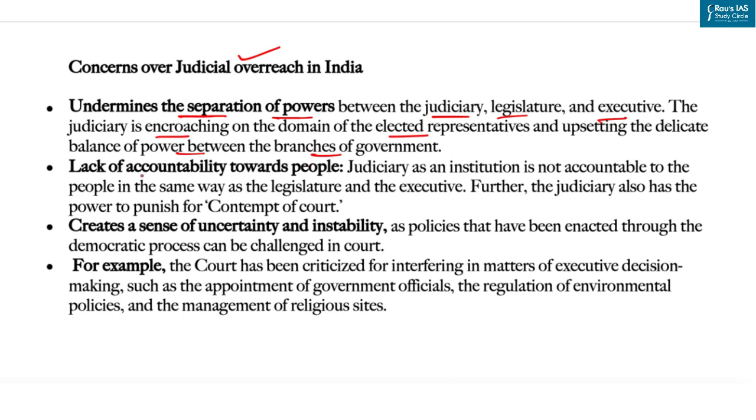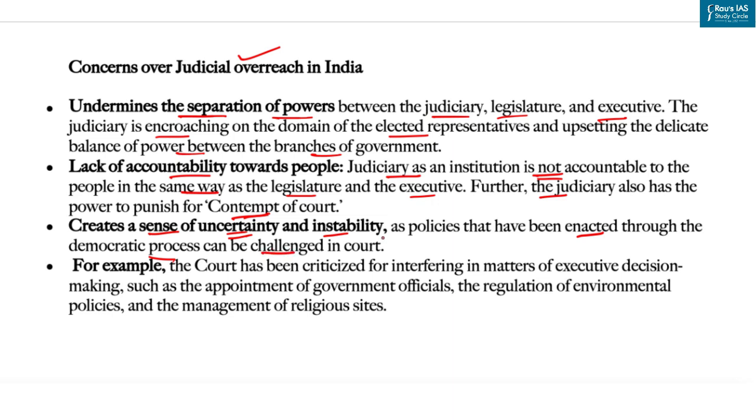Another concern is that it lacks accountability towards people. How? The judiciary as an institution is not accountable to the people in the same way as the legislature and executive. Further, the judiciary also has the power to punish for contempt of court. So what happened? This way, the judiciary may evade public criticism for many of its actions. Another concern is that it creates a sense of uncertainty and instability, as policies that have been enacted through the democratic process can be challenged in court.